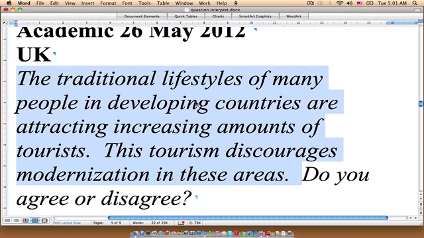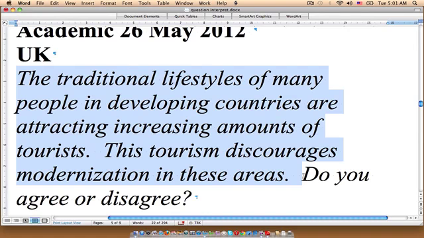But basically, the background information tells us that many developing countries are experiencing an influx of tourists, and this tourism is discouraging the progress, the development of these areas.